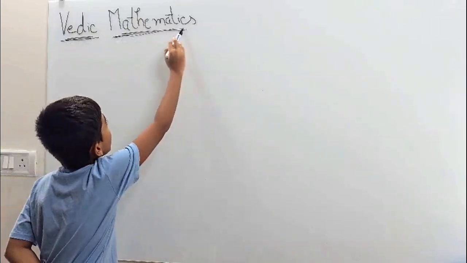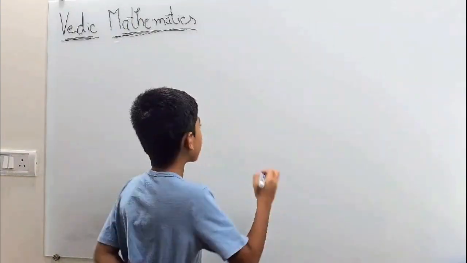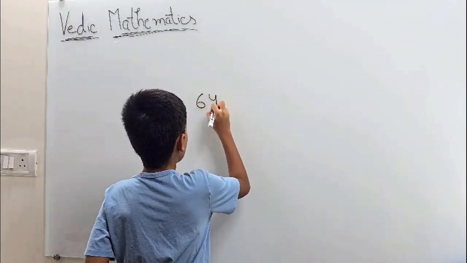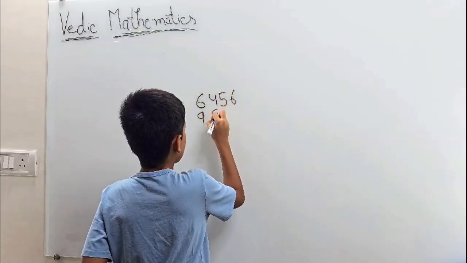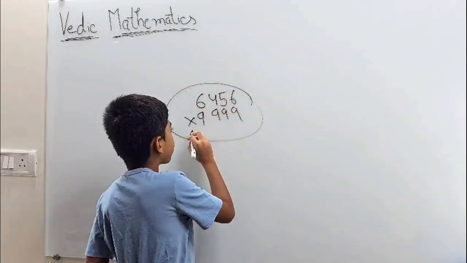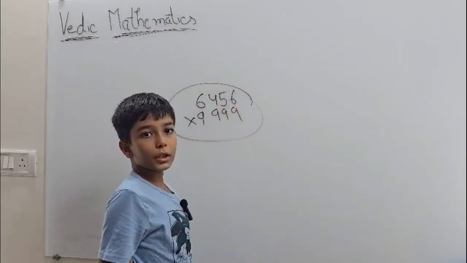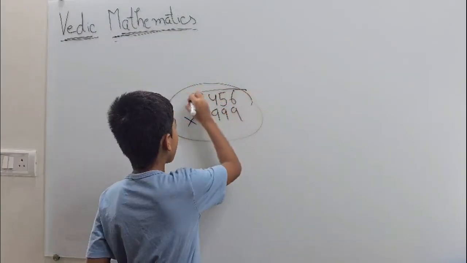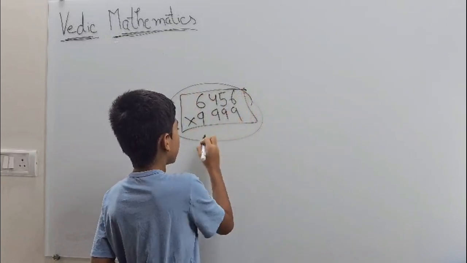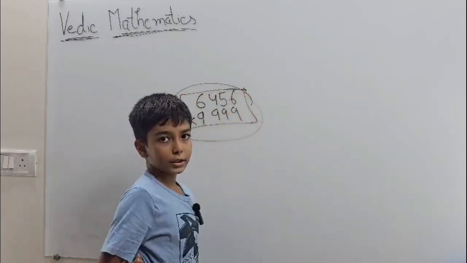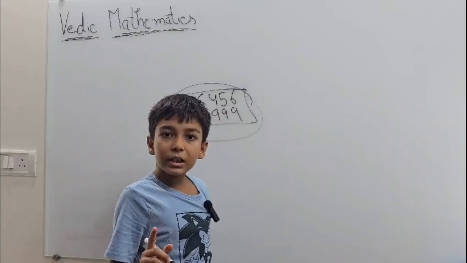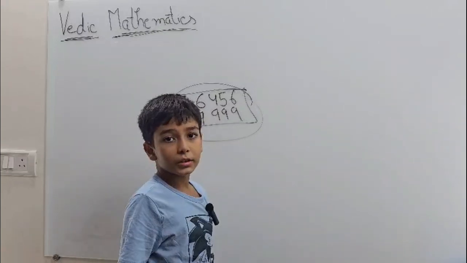Vedic mathematics. Example 1 is 6456 multiplied by 9999. In the traditional way, we will always multiply 9 by each digit, write it down, then add, and then the answer will come. But in Vedic mathematics, it's very easy.